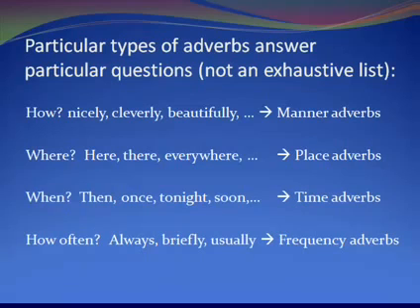So particular types of adverbs can answer particular questions, and these are questions like how, where, when, how often. Now, this is not an exhaustive list, but just some examples. So we can say how: nicely, cleverly, beautifully, and we call these sort of adverbs manner adverbs. We can say where: you get here, there, everywhere, and these are place adverbs. You can ask when, and you get then, once, tonight, soon, time adverbs. How often: always, briefly, usually, and these are frequency adverbs.